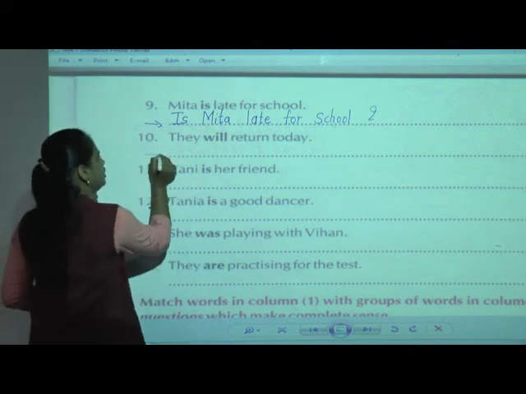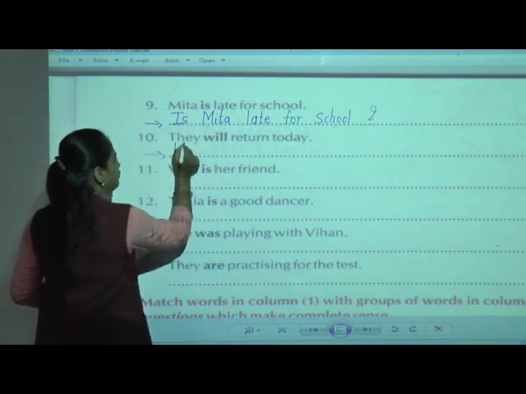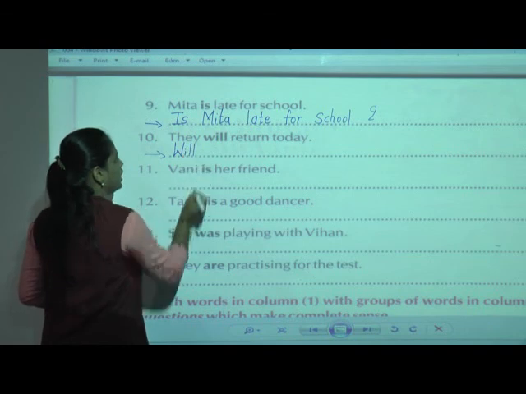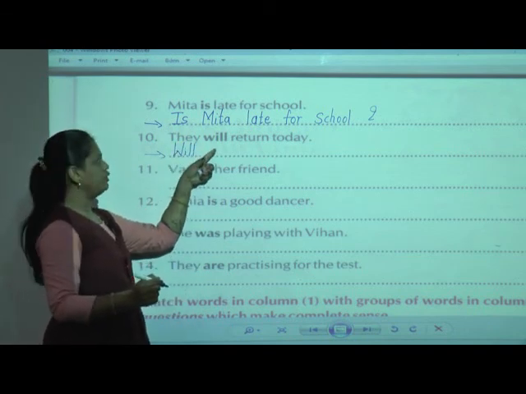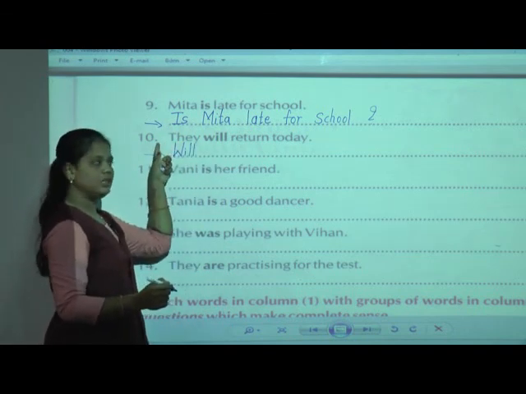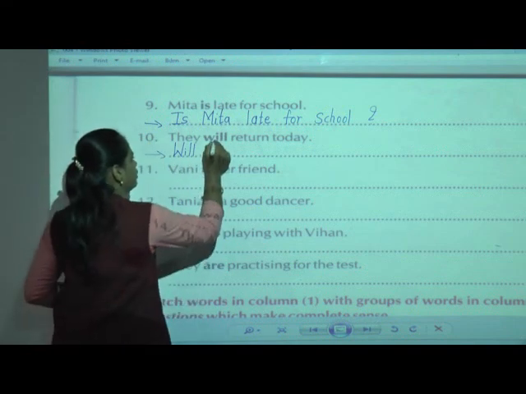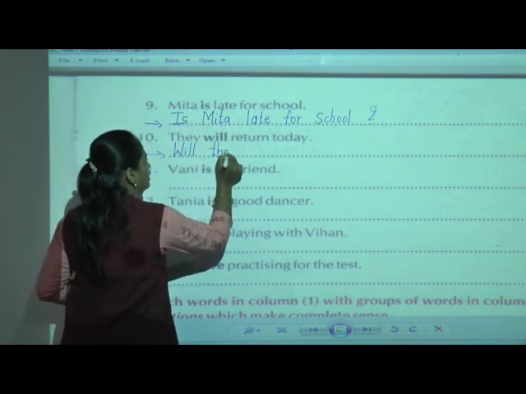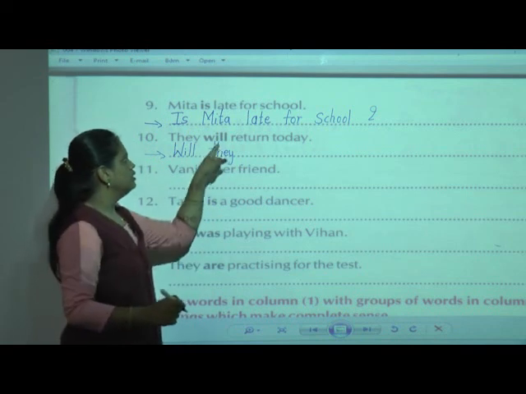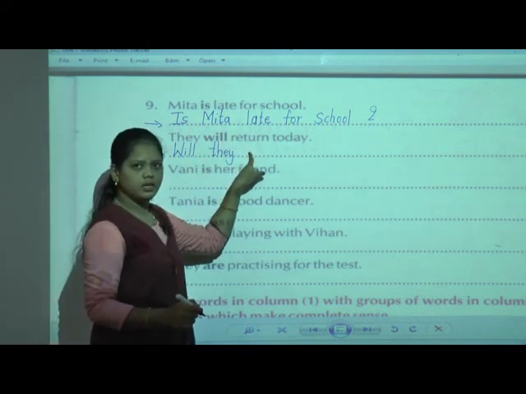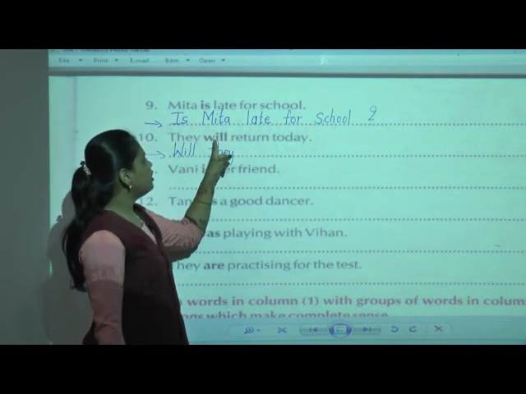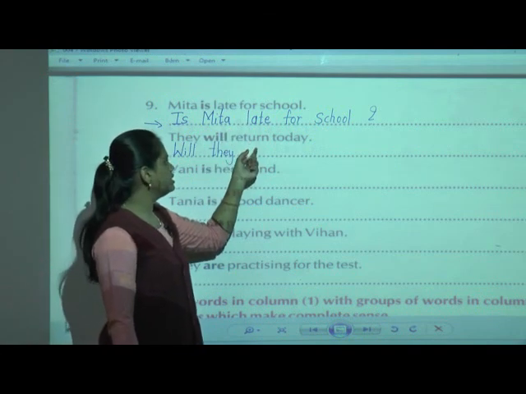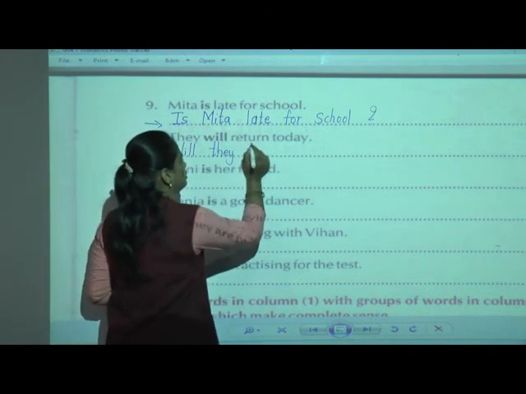So "Will" comes first, then after it, which word is given? They. So here we are going to write they. Then do we have to write will again here? No. Now after will, which word is given? Return.